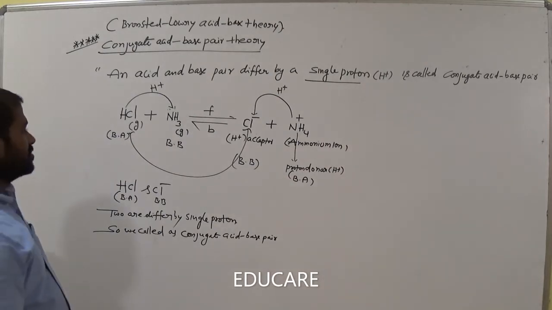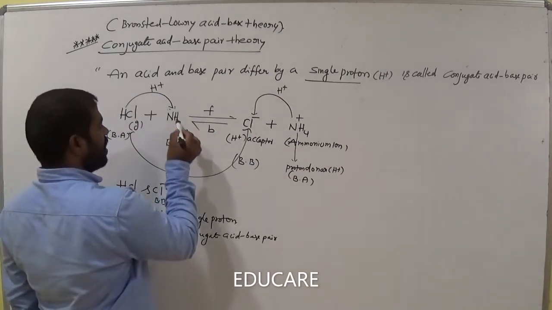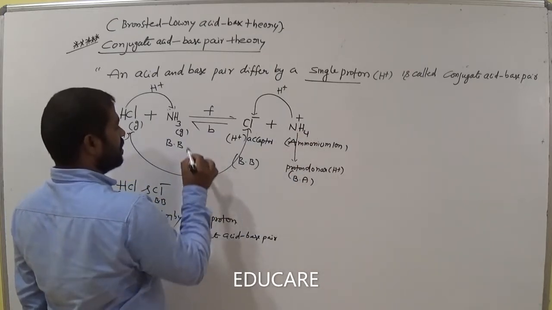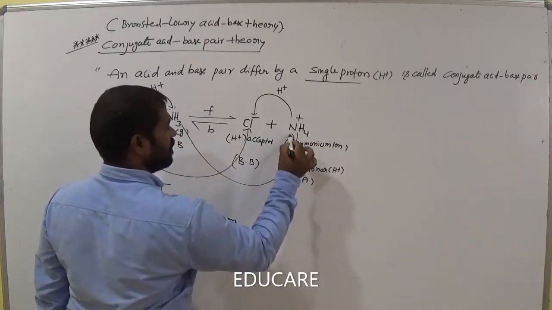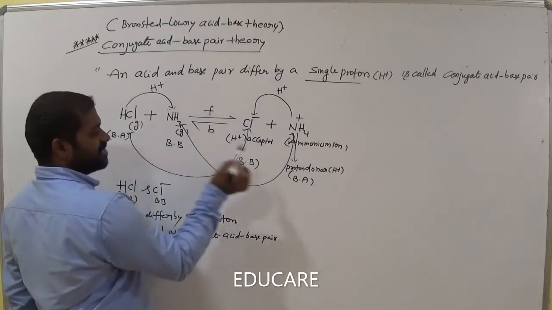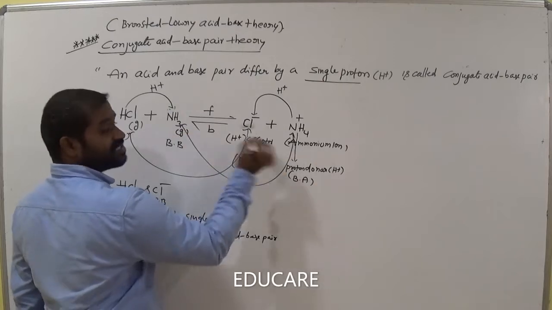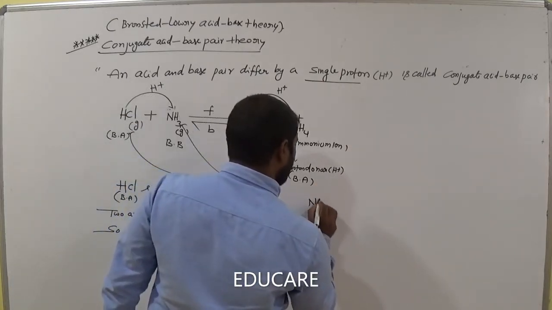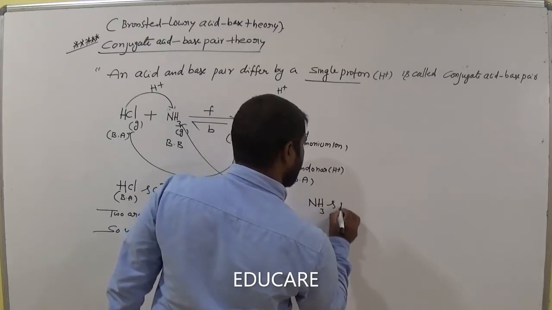Am I right? So now come to these two. Ammonia gains the proton and becomes NH4 plus. Now consider these two here. How many protons are different? This is the Bronsted base, this is the Bronsted acid. How many protons are different? Only a single proton. So now these two are also called conjugate acid base pairs. Am I right?